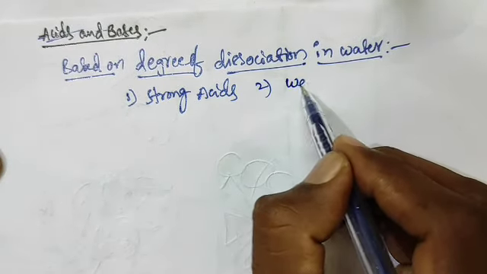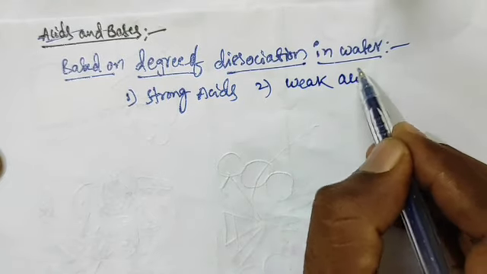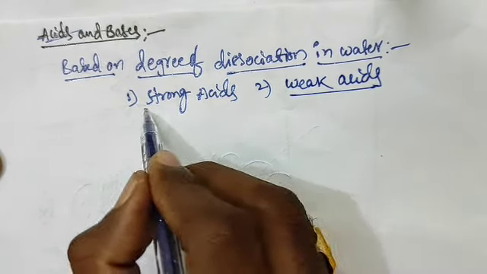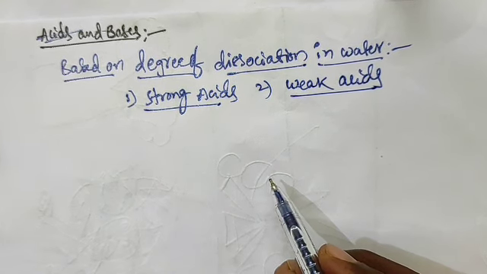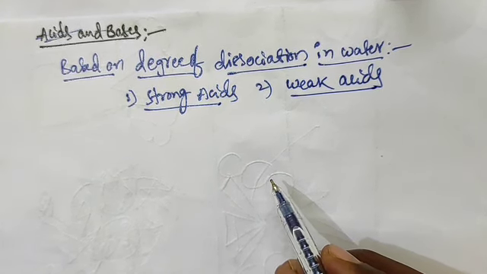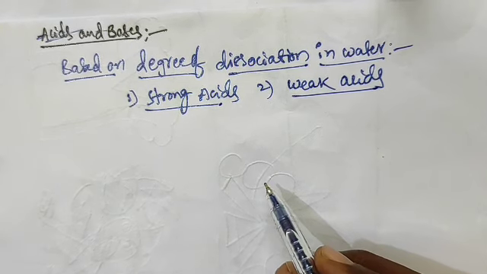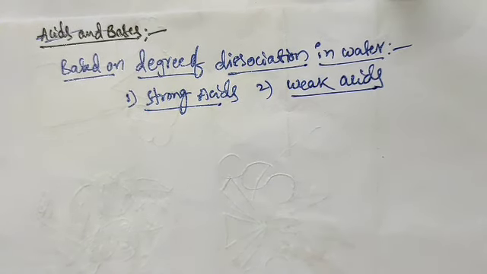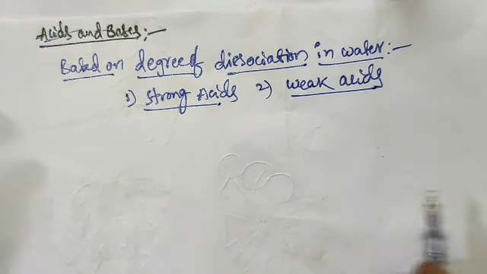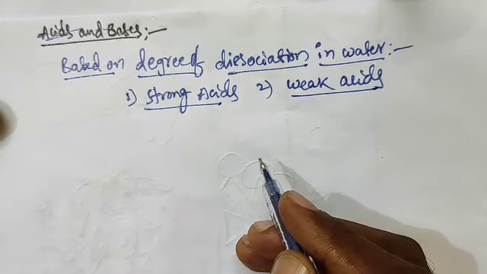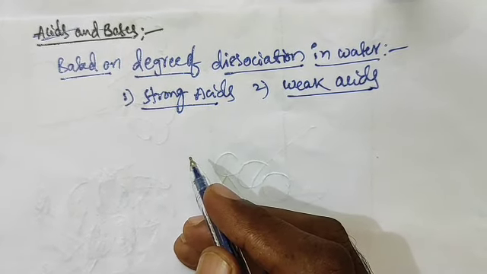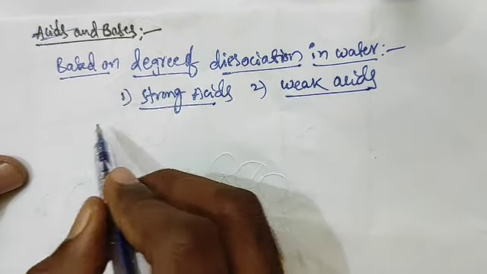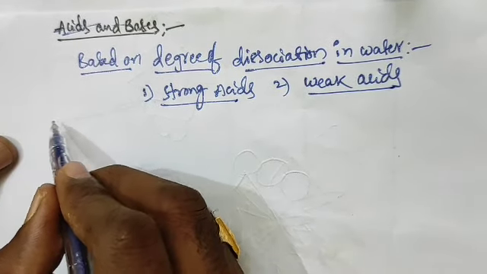Second one is weak acids. Okay, based on the degree of dissociation, acids are of two types. One is strong acid, another one is weak acids. So how can you classify weak acids and strong acids? Based on the degree of dissociation. What is the degree of dissociation? About strong acid we'll discuss.